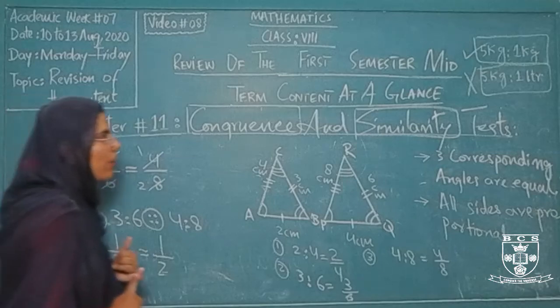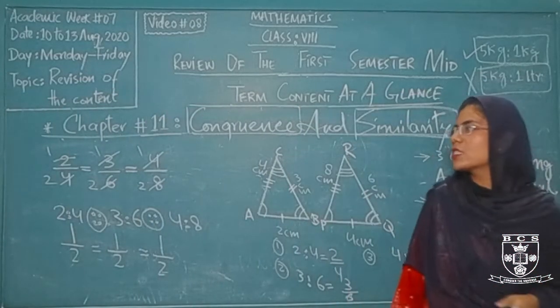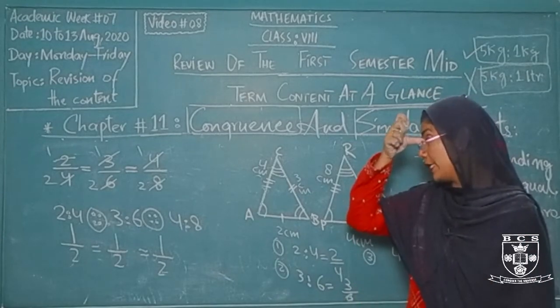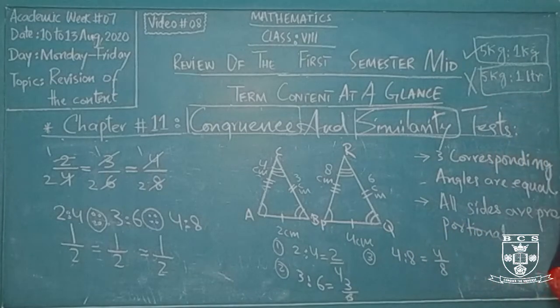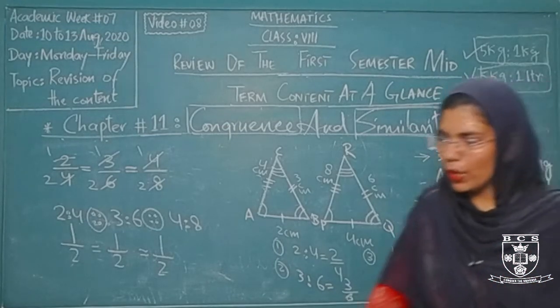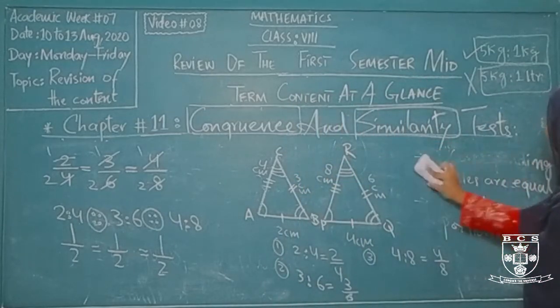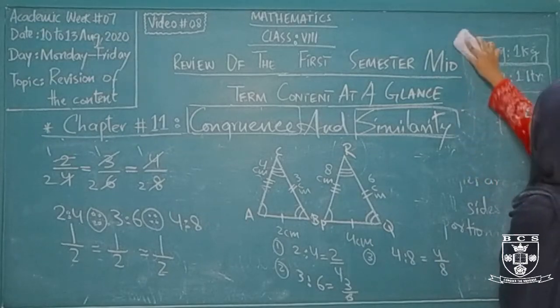In exercise 11A, we have discussed the different concepts and all the congruence tests. In 11B, we have discussed the similarity completely with all the different similarity tests, and in exercise 11C, we have discussed both the congruence and the similarity tests, but in the word problem form. The questions were given in exercise 11C in the word problem form. So this is all about your chapter number 11.